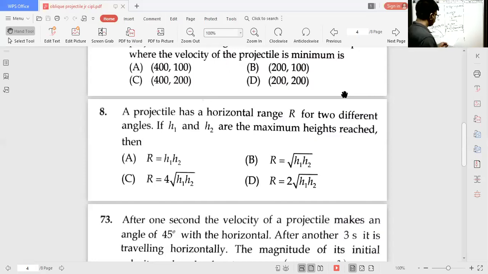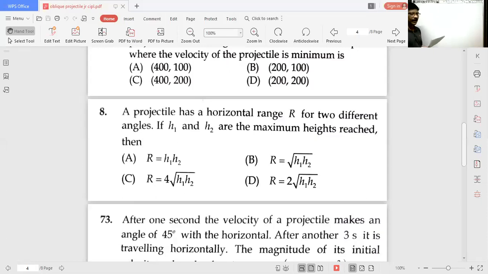Okay, next, eighth problem. All of you see the eighth problem. All of you see that eighth problem.